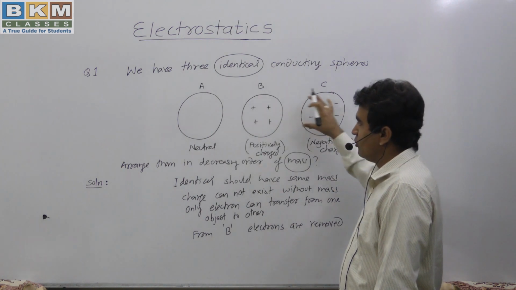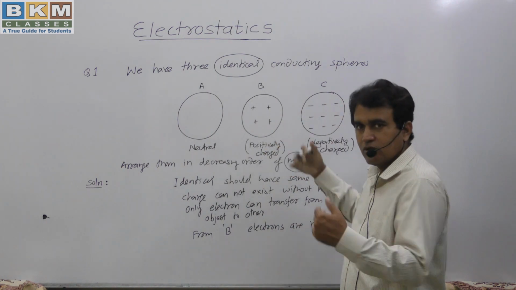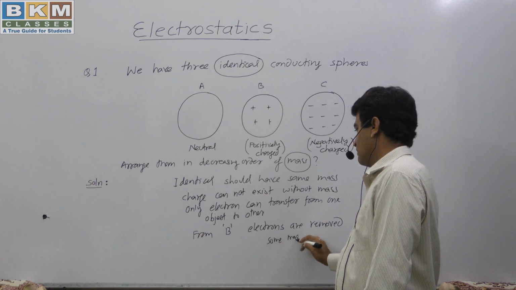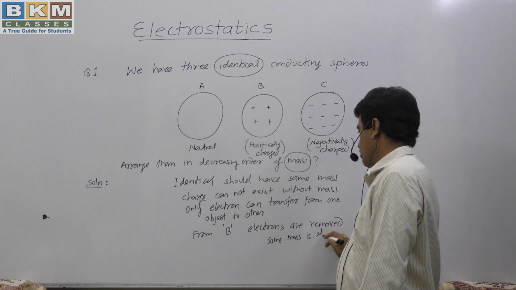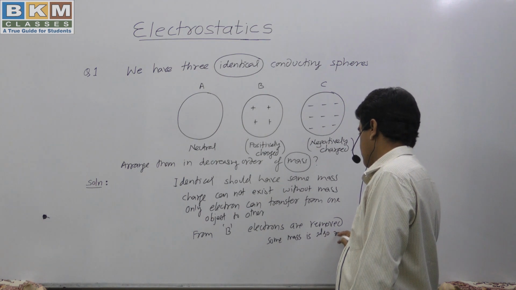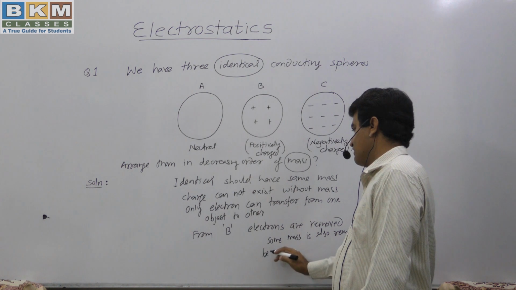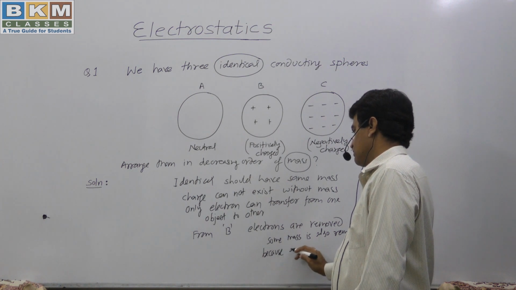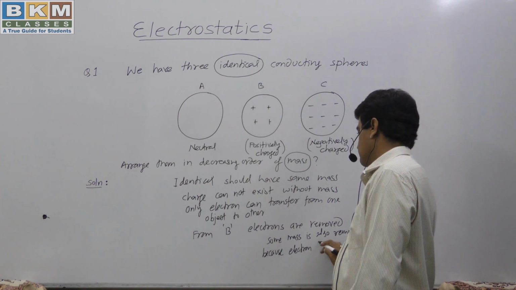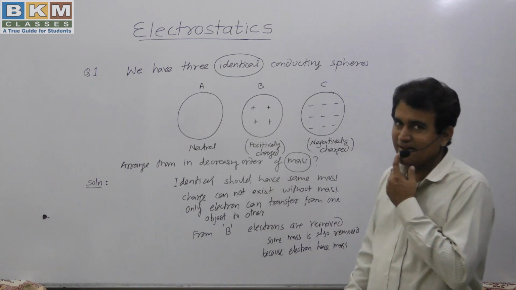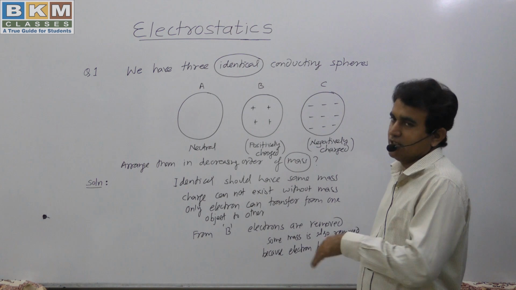So when we have removed electrons, some mass is also removed, because electrons have mass. Although this difference is very slight, the difference is still present.